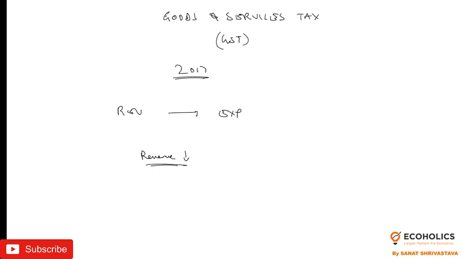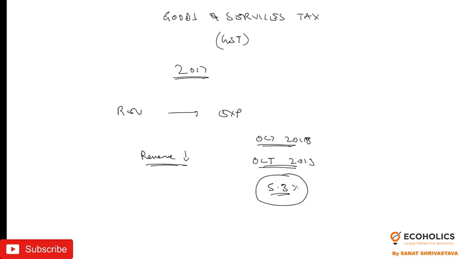Now if we see the GST collection in the month of October 2019, which the government of India recently published, it declined by 5.3%. On a year on year basis, which means comparing October 2018 with October 2019, the revenue shortfall is 5.3%.